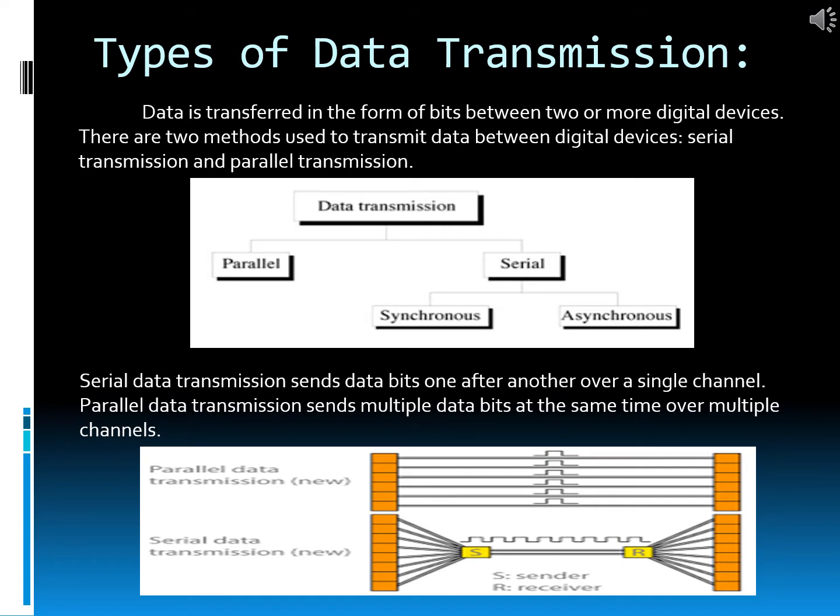Serial transmission can later be divided into two parts, that is synchronous and asynchronous. Serial data transmission sends data bits one after another over a single channel, as you can see in this picture. And parallel data transmission sends multiple data bits at the same time over multiple channels.